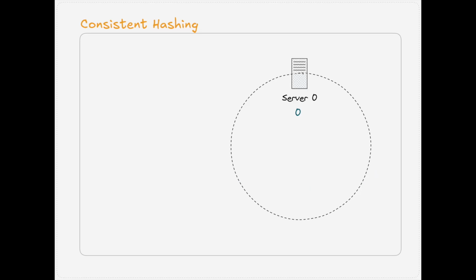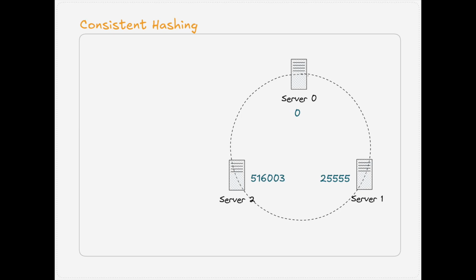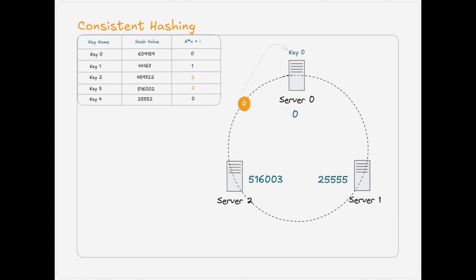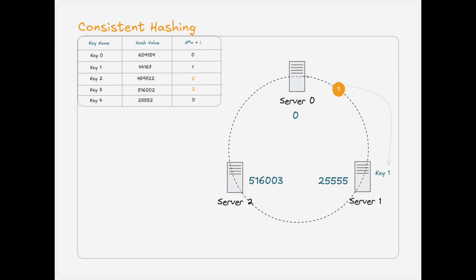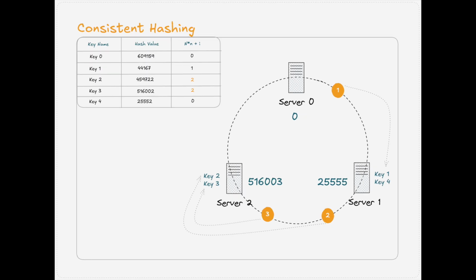So for example, server 0 will hash to position 0, server 1 will go to 25555 and server 2 will go to 516003. Now hashing a key will lead to a different position. Key 0 goes to 609159, which will land somewhere after S2, which will wrap it around to S0. Key 1 will go to 44167, somewhere between S0 and S1, so it will belong to S1. Key 2 will go somewhere between S1 and S2, so it belongs to S2. Key 3 will go to S2 and key 4 will go to S1.